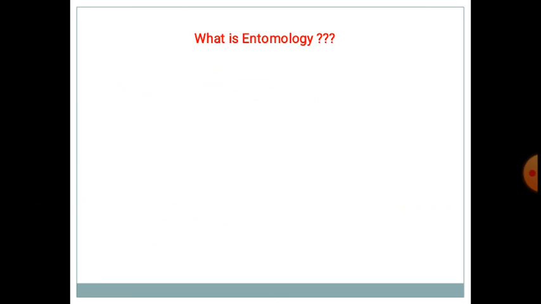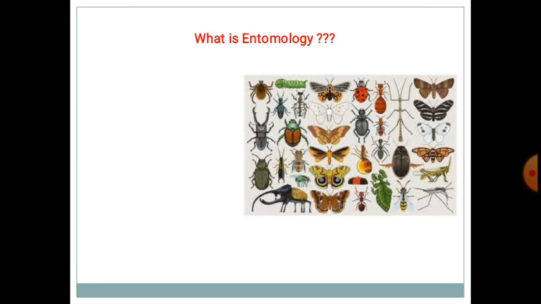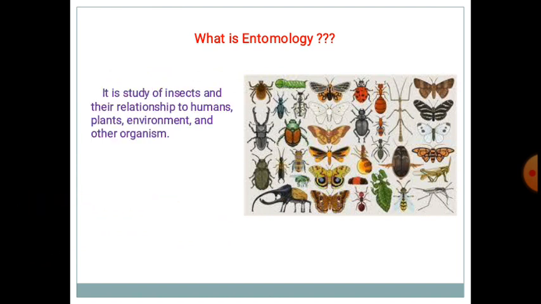Next we have to see what entomology is. Entomology is a very simple term which can be understood by this diagram. This is a picture which shows different types of insects. And what is entomology? Entomology is a branch of science which deals with the study of insects and their relationship to humans, plants, environment and other organisms. That is entomology, a basic study of insects.